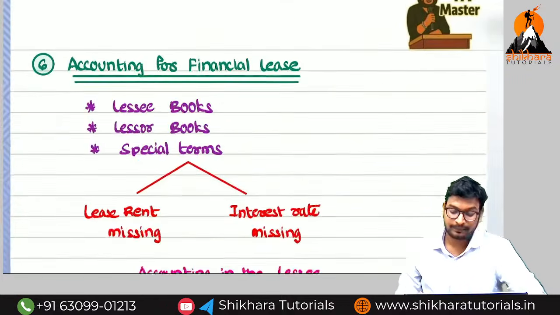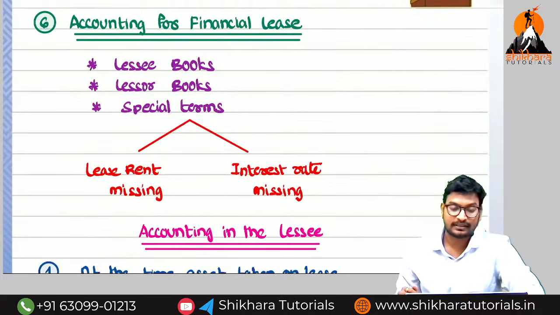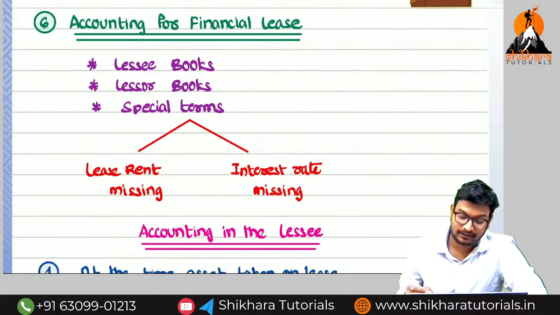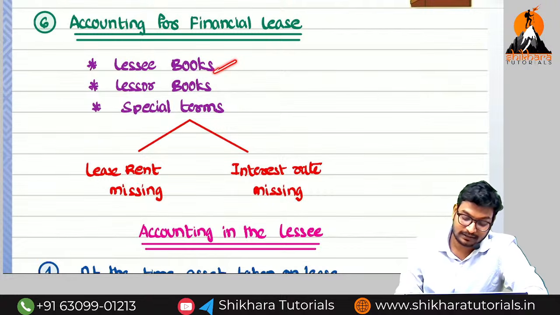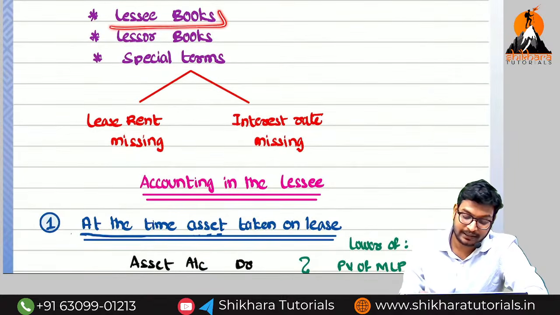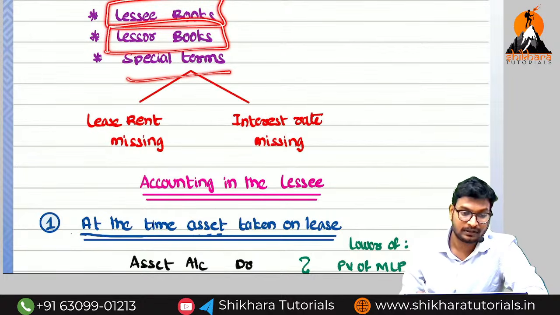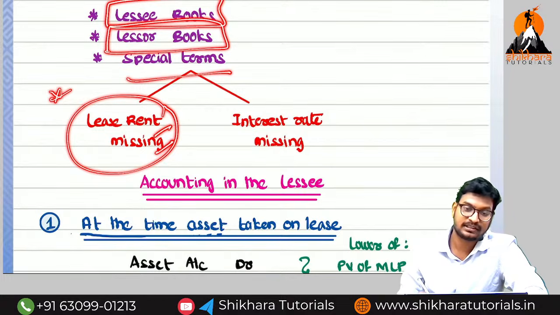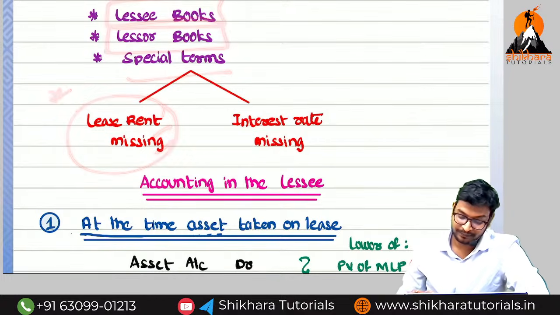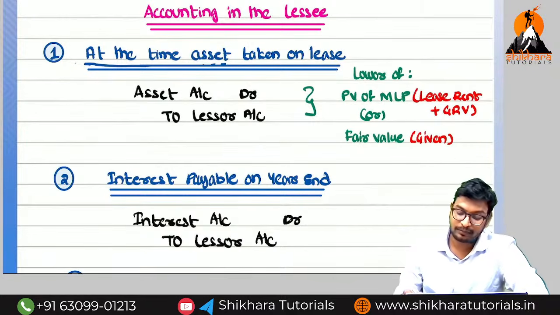So next one, at last we are coming up with a discussion. This is the most important discussion, accounting for the financial lease. First in the books of lessor, and second in the books of lessee, lessor and special terms. So first we are going to see the accounting treatment in the books of lessee, and then we are going to see the lessor and special terms. The most important point in this section is, if the lease rent is missing, how to calculate it. Okay, guys. So first, accounting treatment in the books of lessee.